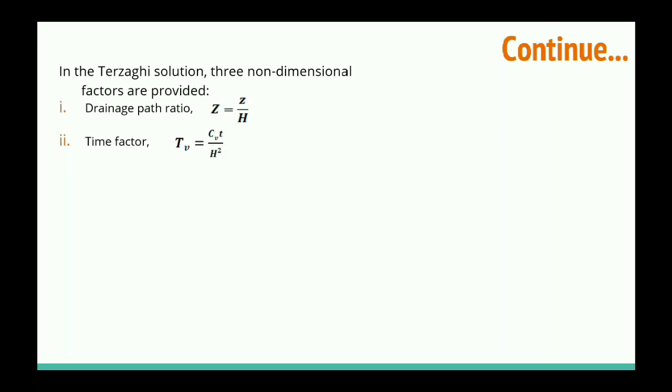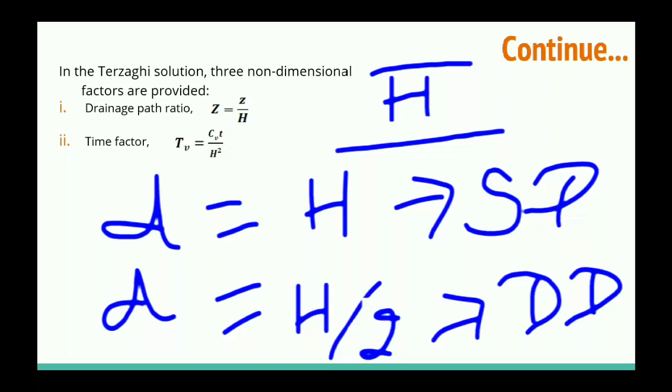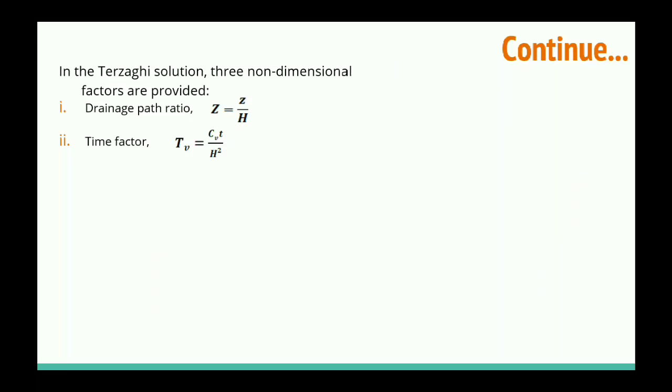So you can remember this formula, TV is equal to CB t divided by D square. For the single drainage system, D will be equal to the thickness of clay, that is 2H. And for the double drainage, D will be equal to H. So whatever the distance of the drainage path, that we will call D. So you have to remember, for the single drainage case or for the double drainage case, you have to apply the H square, meaning D square. So D can be H, or D can be H by 2. So just be focused, don't be confused in that. Okay.